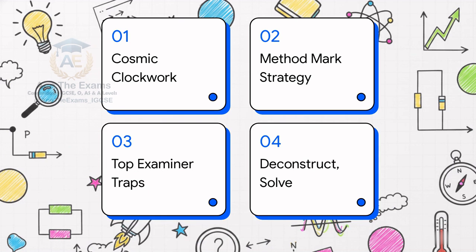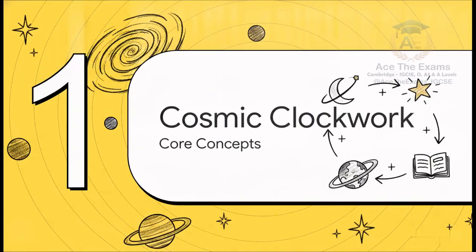Here is our roadmap for today. First, the cosmic clockwork. Second, the method mark strategy. Third, top examiner traps. And finally, the deconstruct, solve, evaluate framework. Section 1, the cosmic clockwork. Let's look at the core concepts.